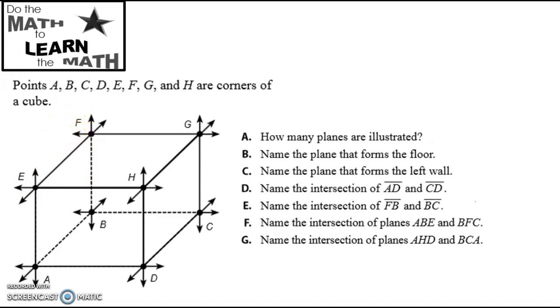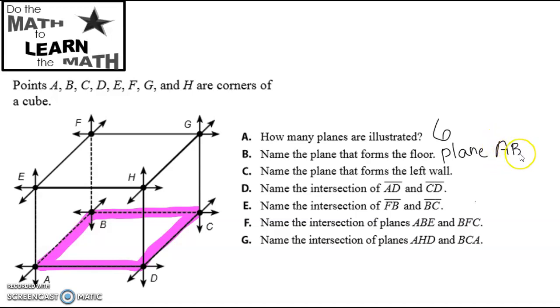How many planes are illustrated? So just think about it. How many flat faces or flat surfaces are on a cube? Well, just like with a dice, we would have 6. Name a plane that forms the floor. Okay, so that's this guy here. So we could call this plane, and remember, we only have to use 3 points. So I could just say plane ABC.